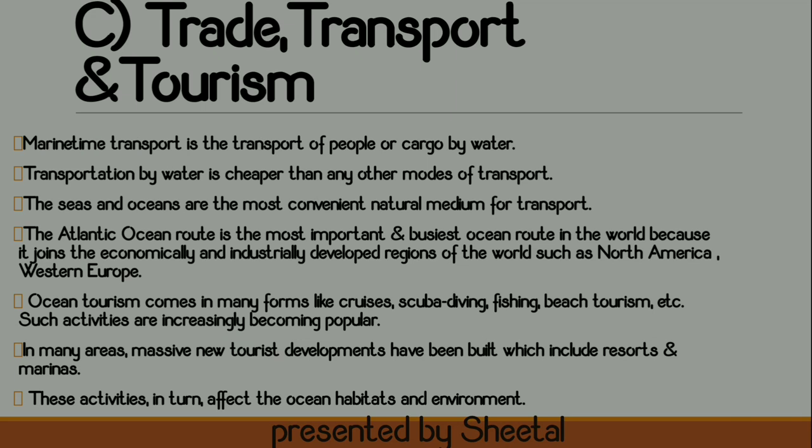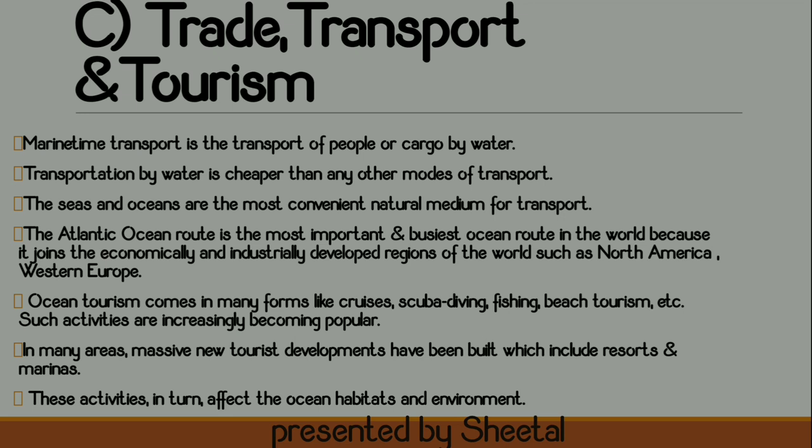One of the most famous oceanic routes is the Atlantic Ocean route, and we also have the Suez Canal and the Panama Canal. These are ocean routes which are used to connect various countries as well as various continents and to carry the trade between all of them. So this is how you can use oceans and seas for trade, transportation, as well as tourism.